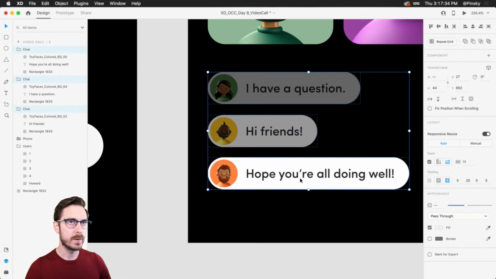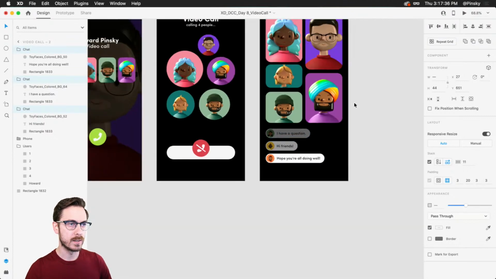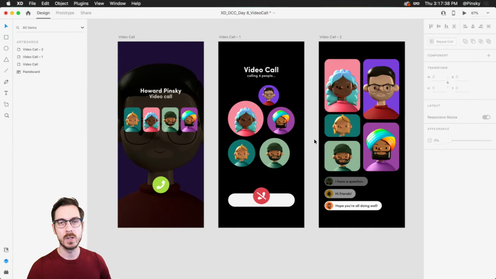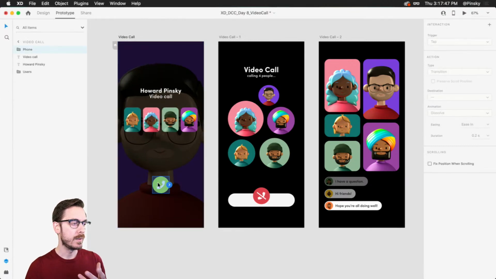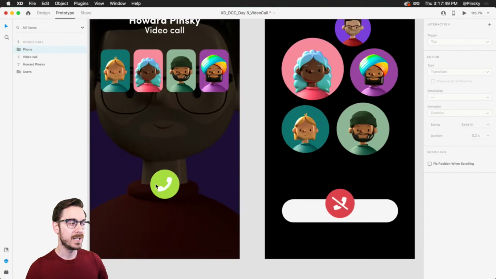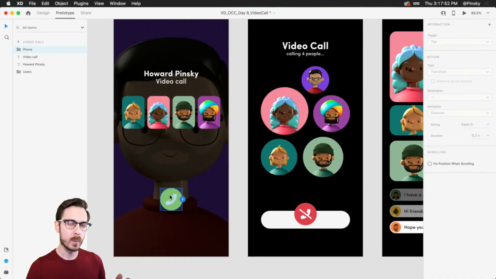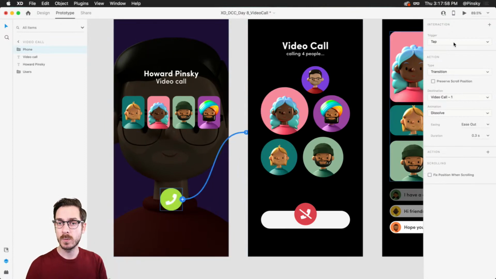All right, so we've gone ahead and created our various screens. And now what we want to do is start adding some prototyping, and we want to start adding some audio triggers. So into prototype mode we go. We're going to start by selecting this object right here, which is going to initiate our call. And we want to transition to this second artboard. So I'm going to drag the handle right over here. And in this case, we do want a tap trigger within the properties inspector. And the type is going to be set to auto animate because we want those bubbles to animate really nicely.